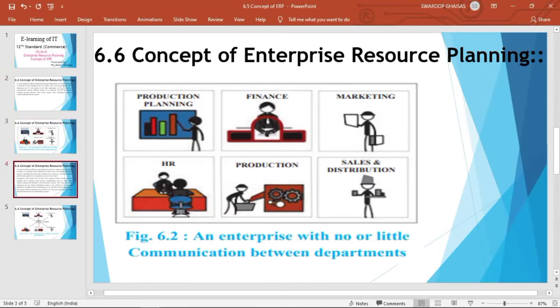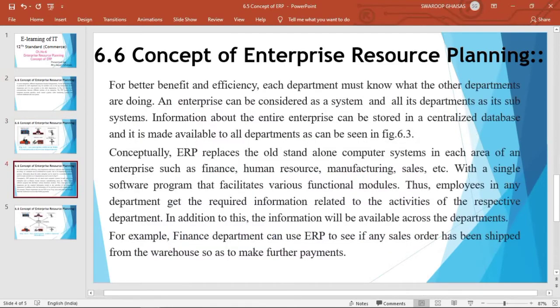See the next concept, that is for better benefit and efficiency, each department must know what the other departments are doing. That is, each department should get the data of other departments so that they come to know about the progress. They can take certain decisions based on that. So that is for better benefit and efficiency. Every department should know the data of other departments as well. So an enterprise can be considered as a system and all its departments as its subsystems.